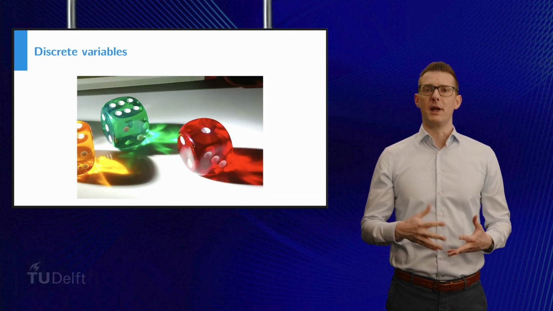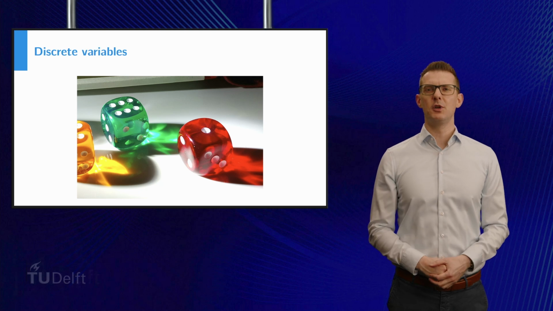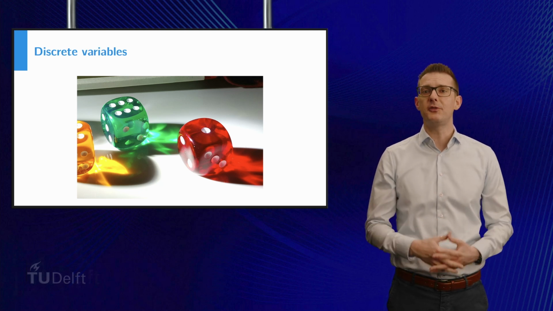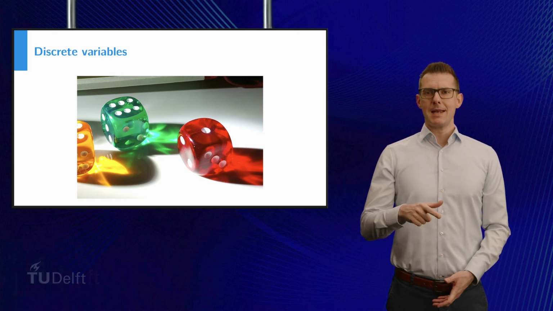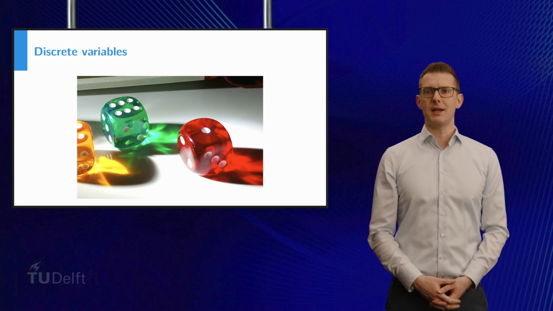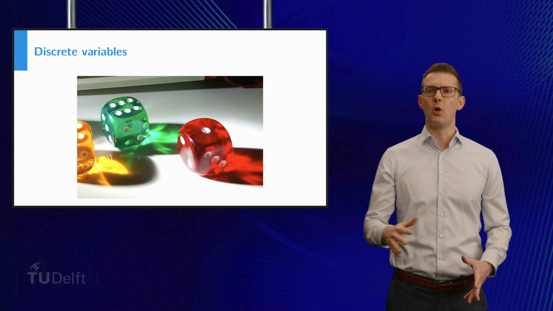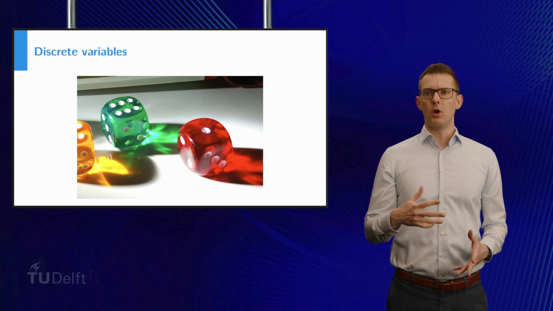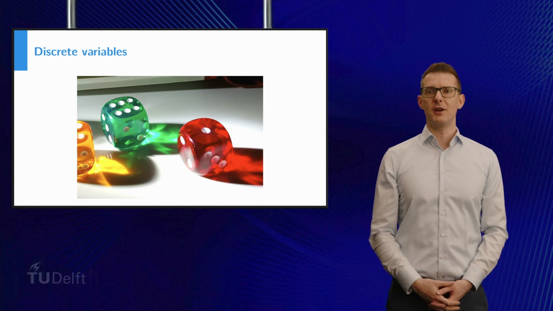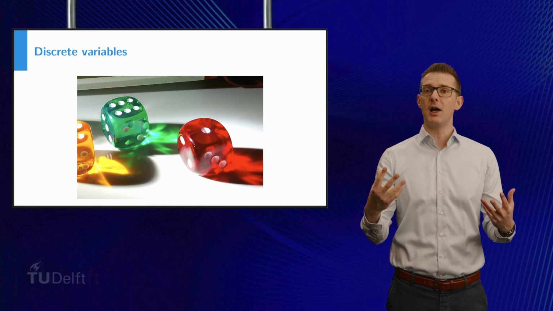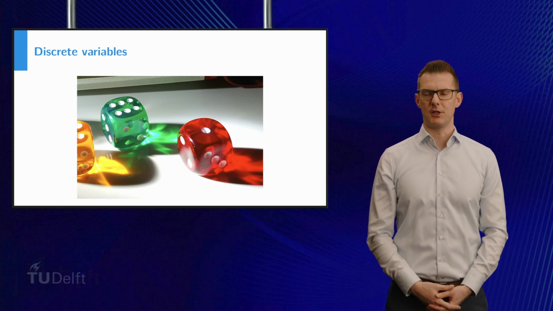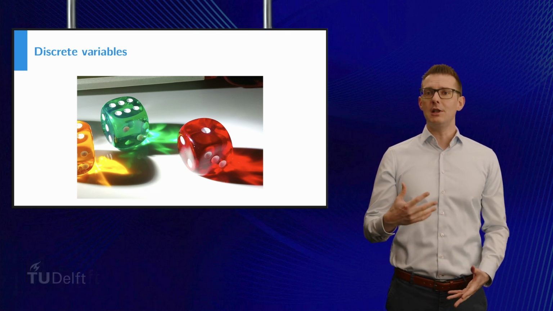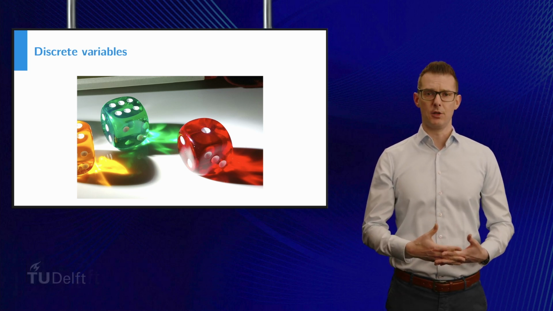Let's examine one more example, and this time our experiment involves throwing two fair dice, let's say a red one and a green one. The sample space in this case comprises all pairs of integers between 1 and 6. What are some possible random variables for this sample space? Well, we could look at the sum of both values, the maximum, or even the number of sixes that we throw. These are clearly all examples of discrete random variables.